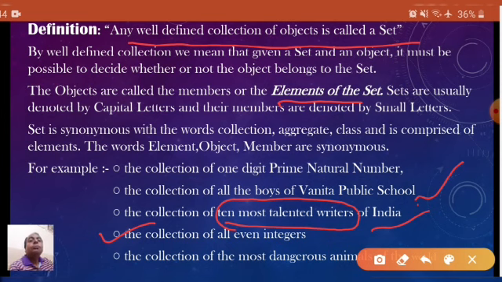This is also not measurable, as on which basis can dangerous be measured? It is not a physical quantity. That is why we cannot measure the amount of danger. That is why the elements or the members of this statement are not well defined. That is why this is also not an example of a set. Okay? The most talented, this is also not a set.